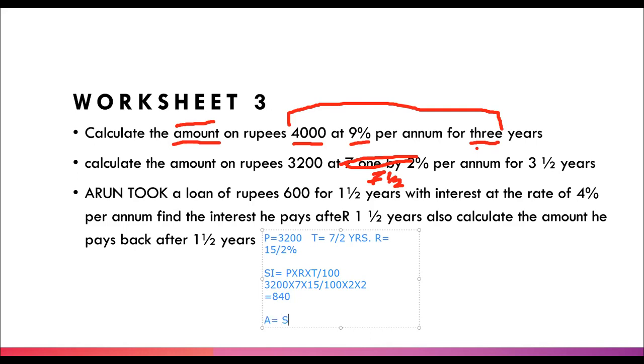Amount is simple interest plus principal, which will sum up to 3,200 plus 840 equal to 4,040. Right? Super duper cool.